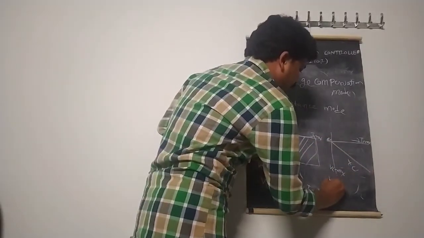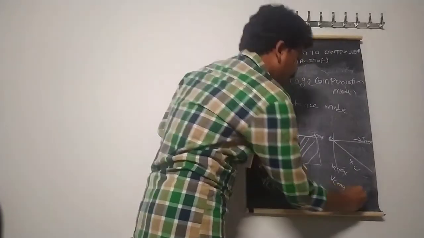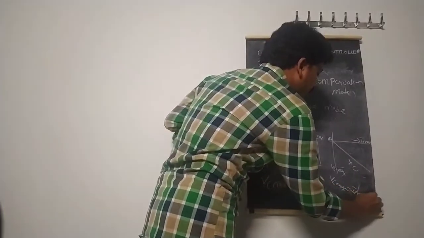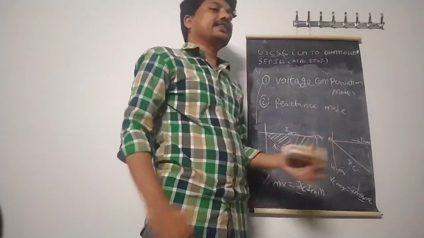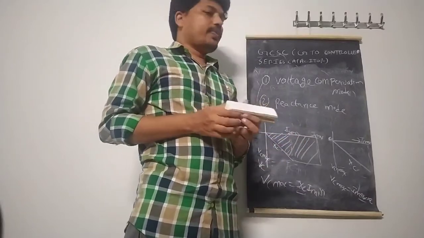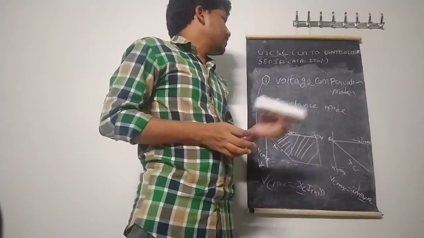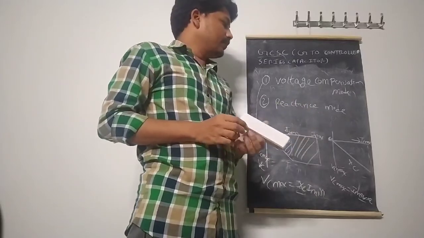From this concept, we can write the VC maximum as I maximum into XC. Because we can allow the current up to maximum, then we can get the maximum value of capacitance. There are two modes of operation in the GCSC, that is the voltage compensation mode and reactance mode. Is it clear, all of you?